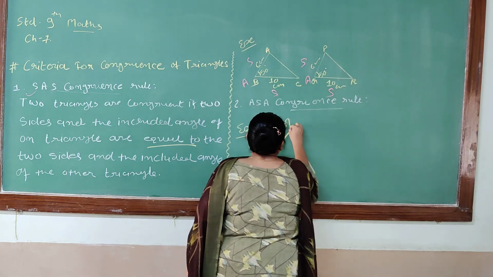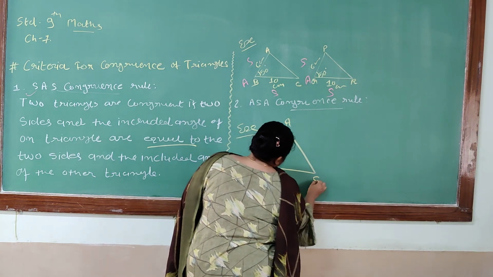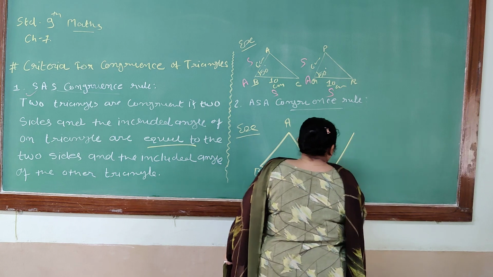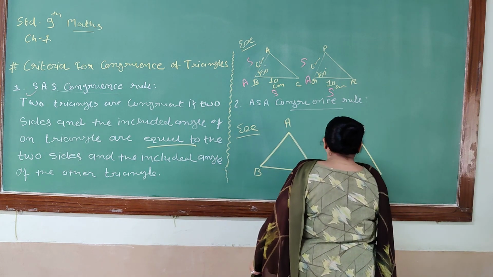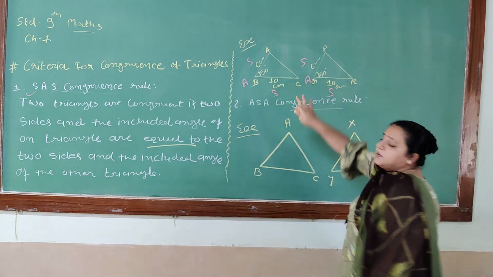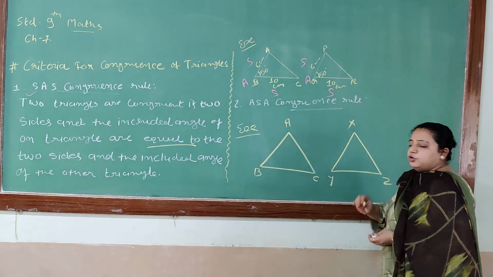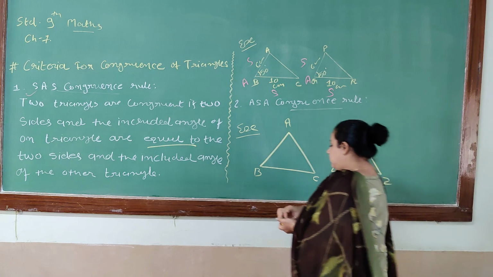Let us see with the example: ABC and XYZ. I will repeat the same names because we are showing only an example.